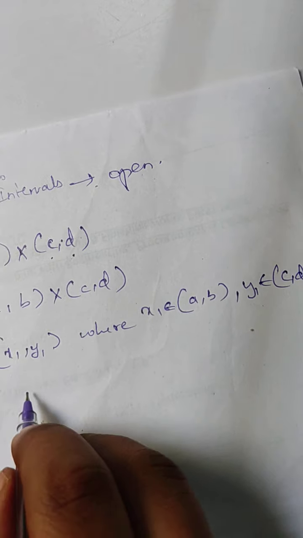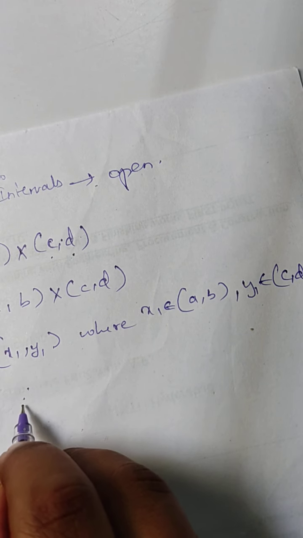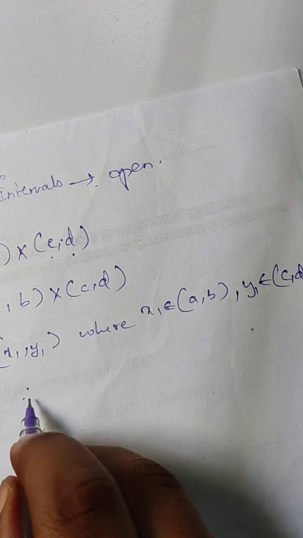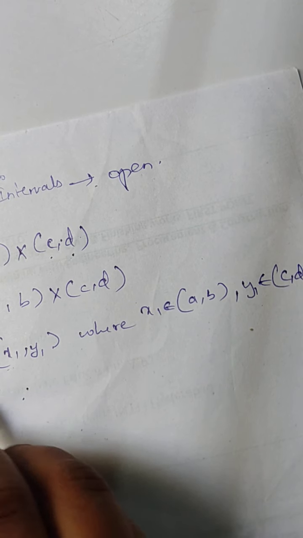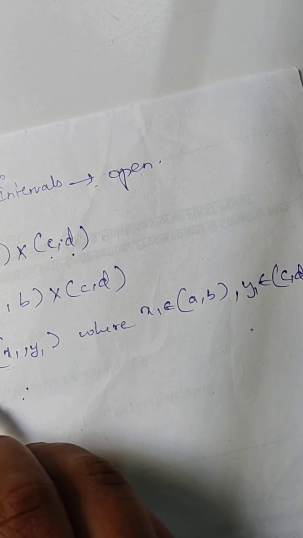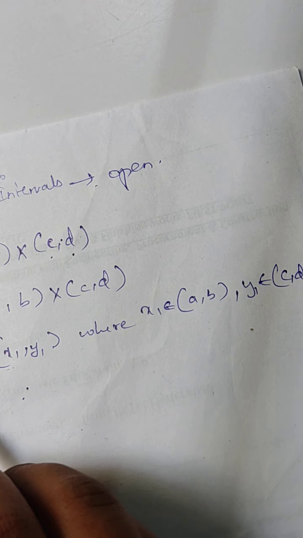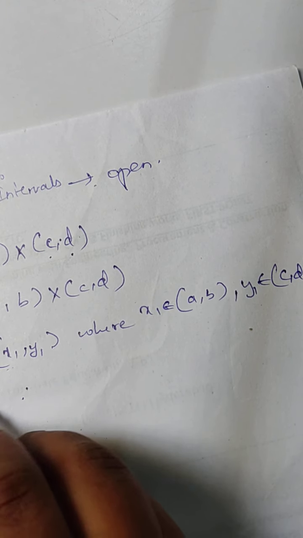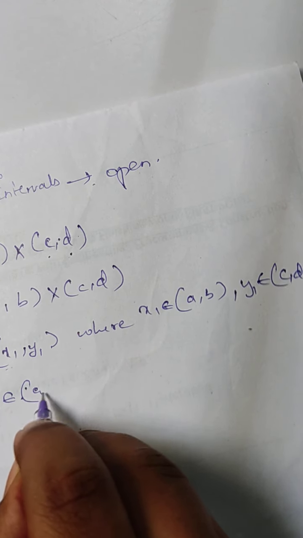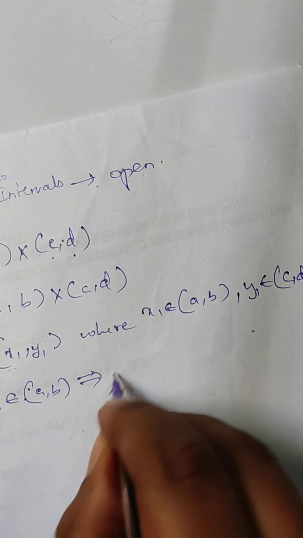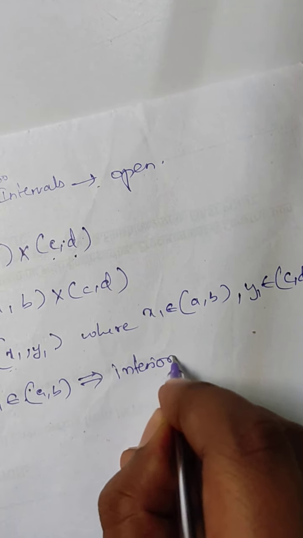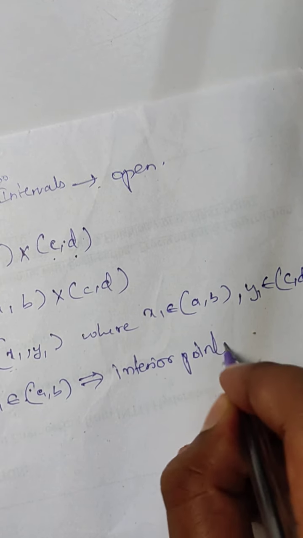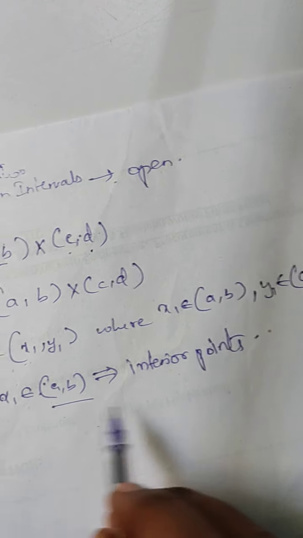All right, we've got the epsilon neighborhood for that. Since x1 belongs to (a, b), it is an interior point, since it's an open interval.